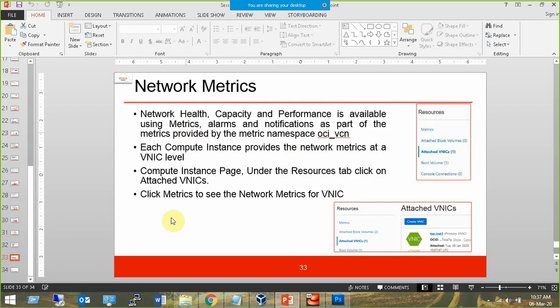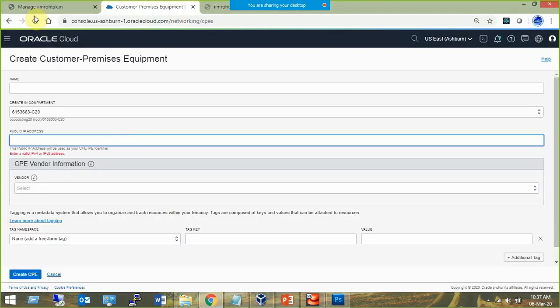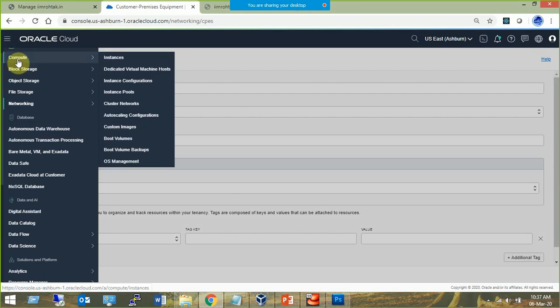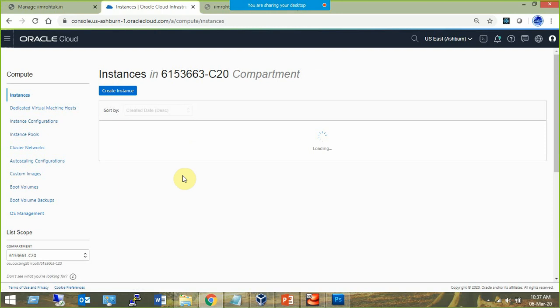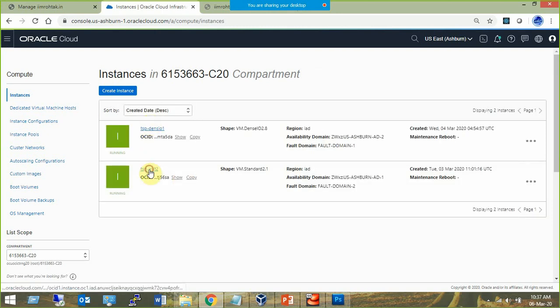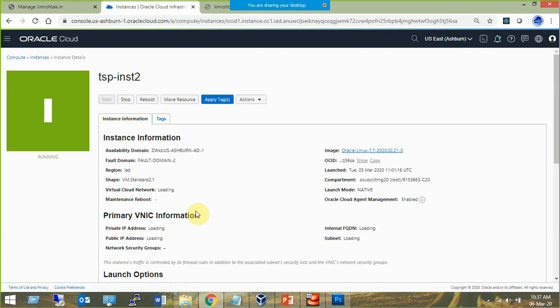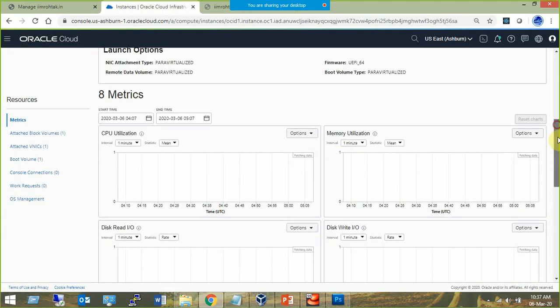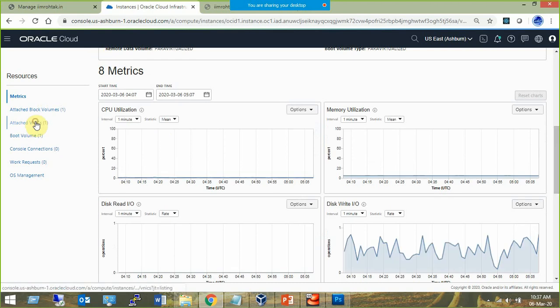Let's take a look. Go to the instances. Click on the instance. Select the attached VNIC.